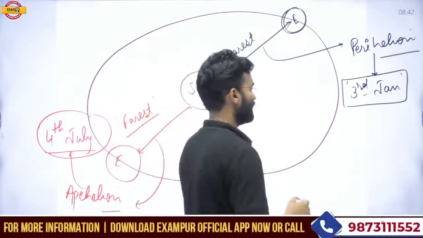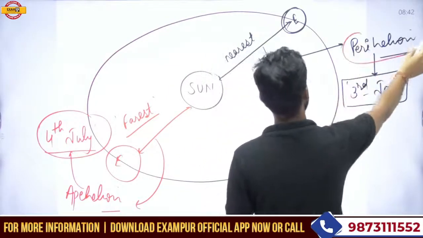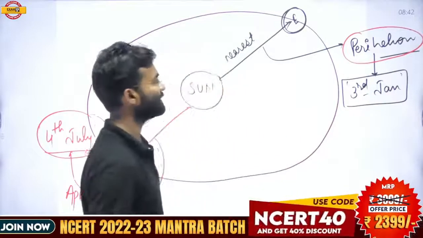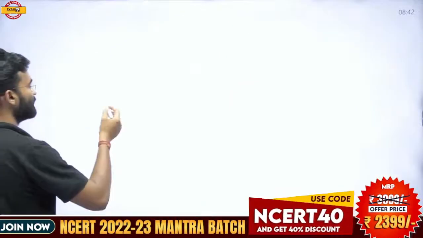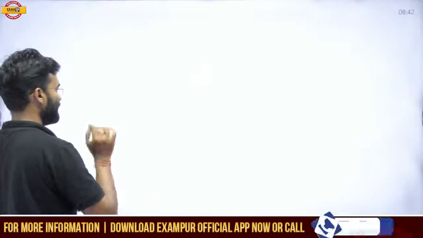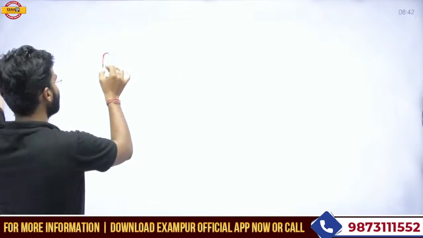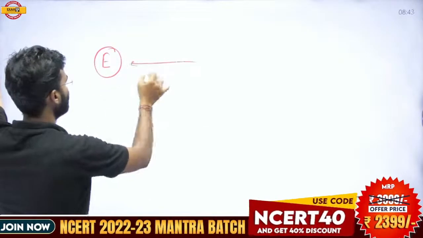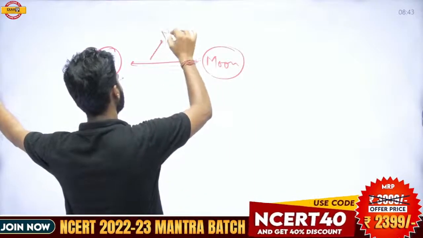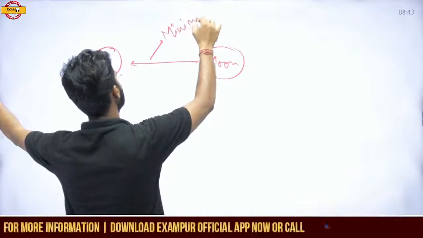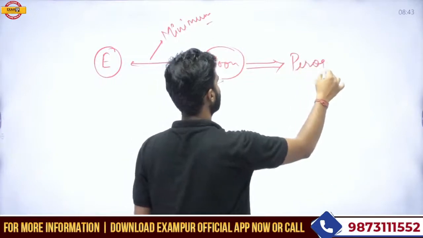Okay, next, one more related term. The perihelion and the aphelion are related to the Earth and Sun. The important terms related to the Moon and Earth: as Earth is revolving around the Sun, the Moon is revolving around the Earth. So when the distance between the Earth and Moon is minimum, this situation is called the perigee.